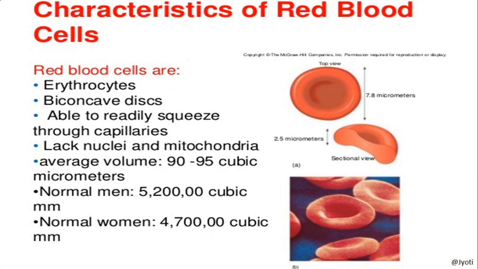Per cubic mm of blood, the normal count of RBC is 5,200,000, whereas in women the number of RBC is a bit less than that of men, and it is 4,700,000 per cubic mm of blood.